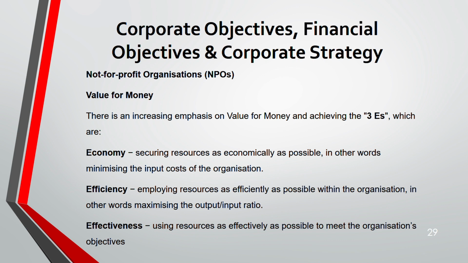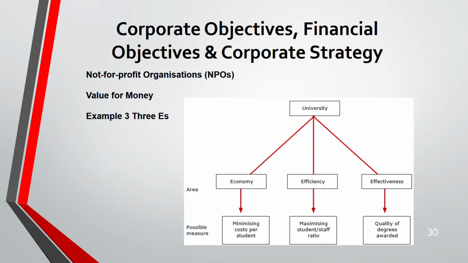And effectiveness: you are actually achieving the objective using the resources. Okay, the 3 E's. We are using the same university example here. How can we measure the 3 E's: economy, efficiency, and effectiveness? For economy, the measure would be minimizing cost per student, which is the government's objective. Efficiency: maximizing the student-staff ratio.